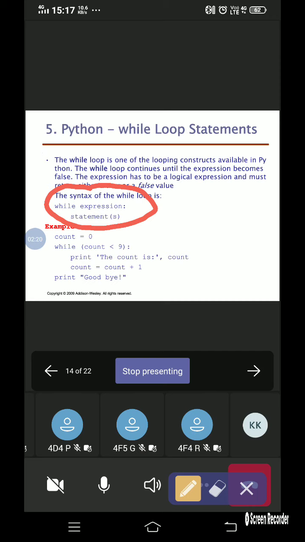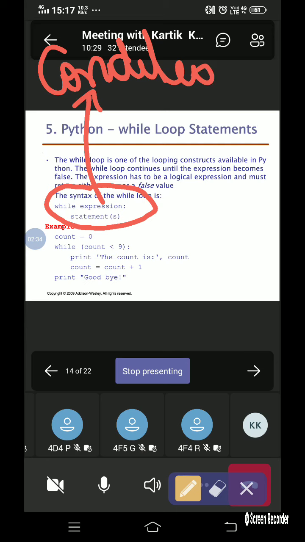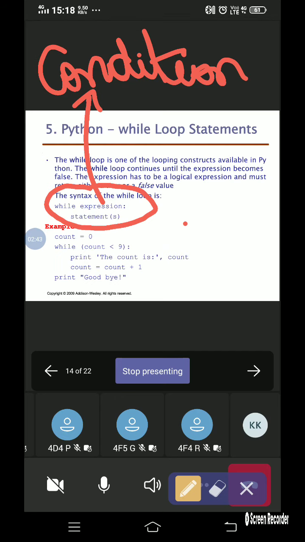In this expression you are going to specify the condition. This condition might be true, might be false, depending upon the program.